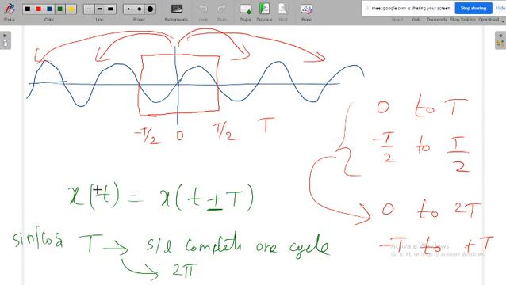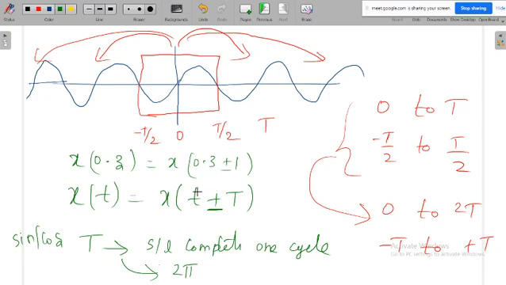In general, any periodic signal, whether sinusoidal or non-sinusoidal, has to satisfy the condition x of t equals x of t plus or minus T. That means, suppose for the signal I am calculating x of 0.3. Suppose I take the time period of the signal as 1 second. Then the value at 0.3 should be the same as the value at 1.3, and also the same at minus 0.7. So my signal should have the same value. Because you are taking the copies on both the left side and the right side, I am putting plus or minus.